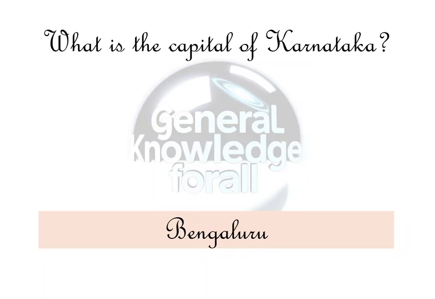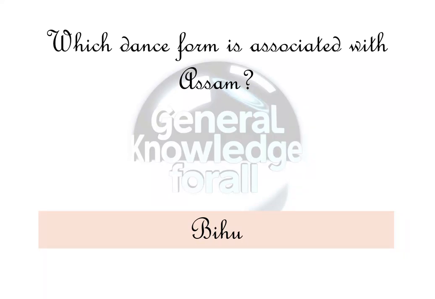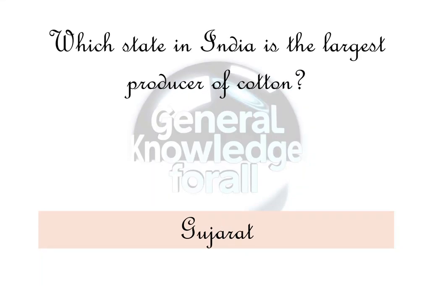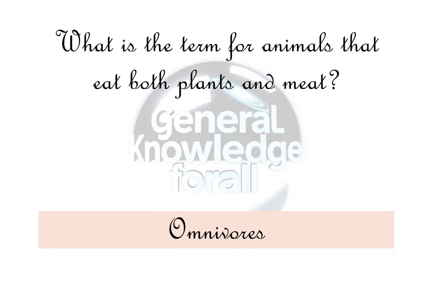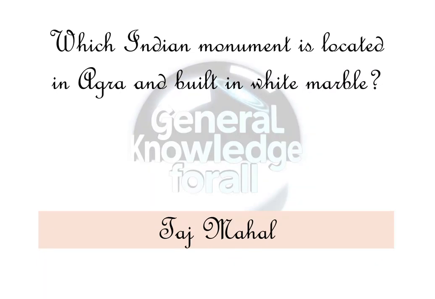Bengaluru. Which dance form is associated with Assam? Bihu. Which state in India is the largest producer of cotton? Gujarat. Which is the smallest bone in the human body? Stapes. What is the term for animals that eat both plants and meat? Omnivorous. Which Indian monument is located in Agra and built in white marble?